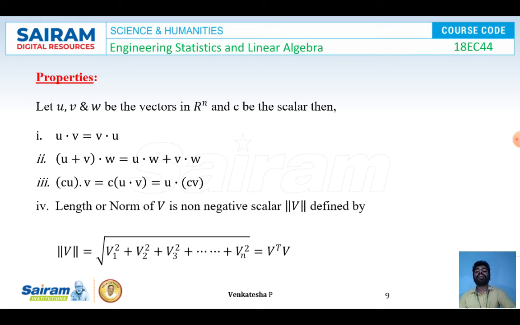The fourth one is the length or norm of v is a non-negative scalar, that is norm of v is defined by square root of v1 square plus v2 square plus v3 square and so on vn square. It will be equal to what? Square root of v transpose v. We can write it.